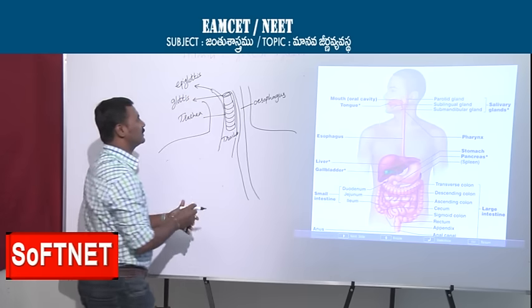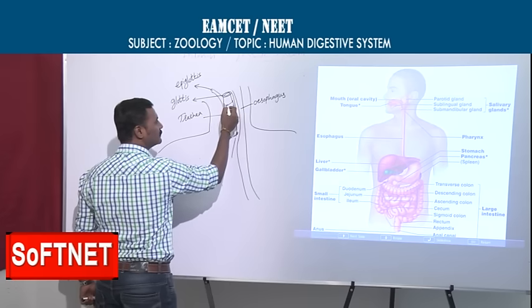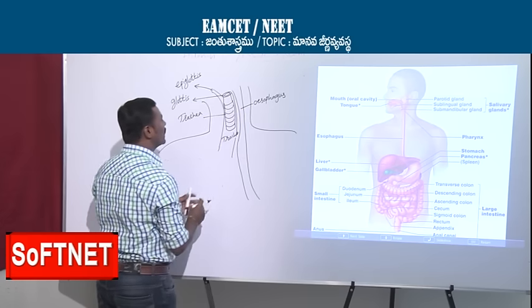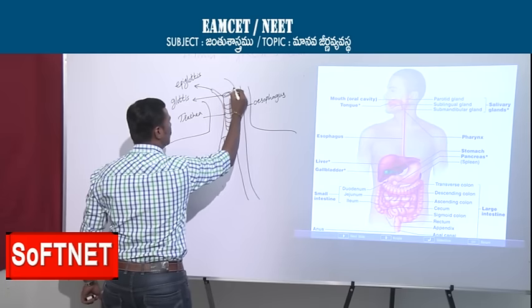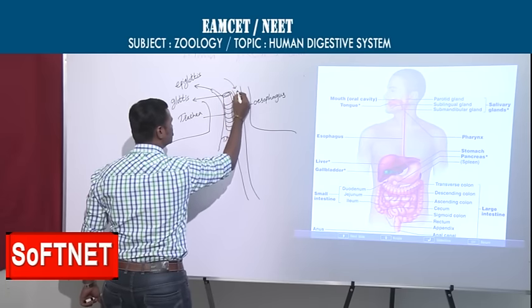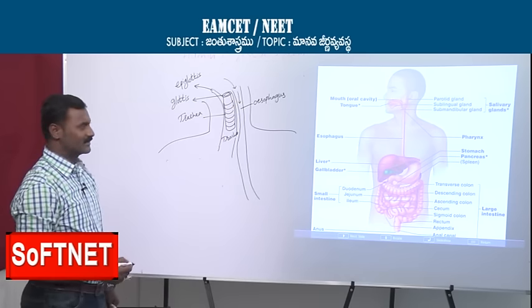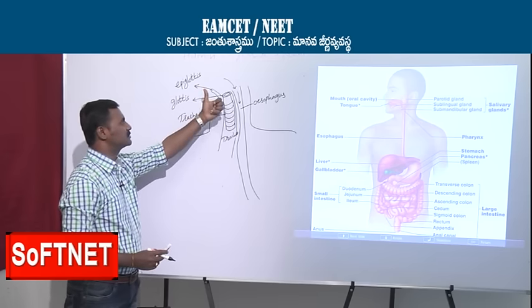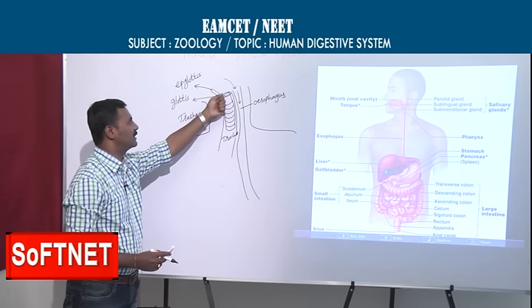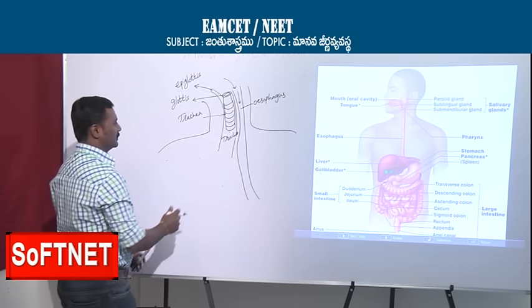So the epiglottis does not allow the food to enter into the trachea. It always closes the trachea when food and water are passing. Compulsorily, the food and water must pass through this way. So at the time of swallowing the food, the epiglottis closes the trachea. Okay? Right.